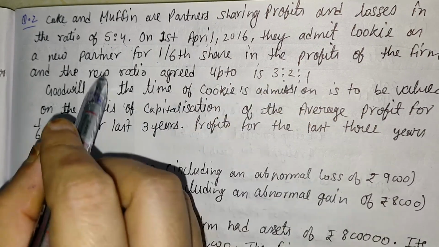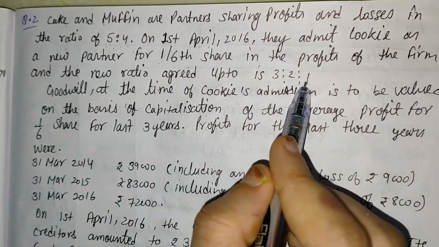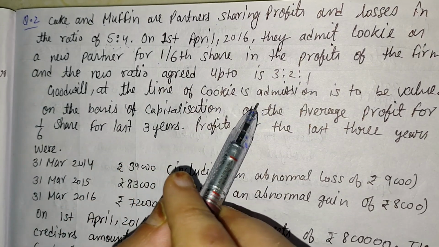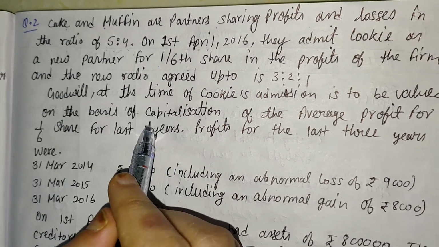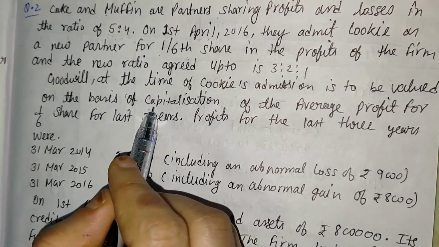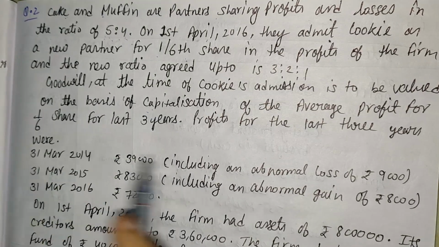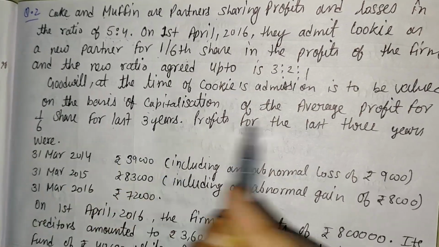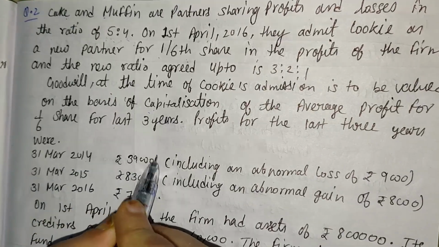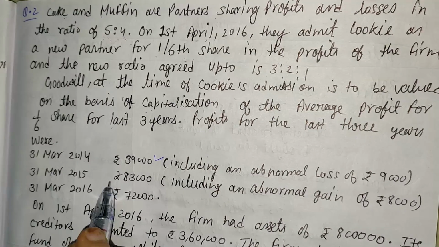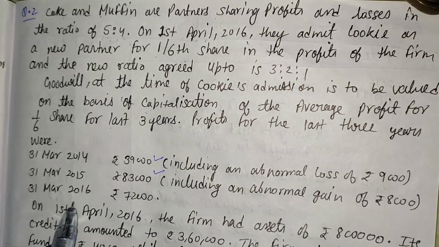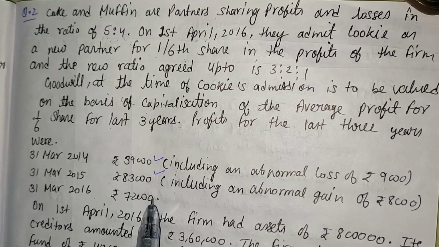It means in this question the old ratio is given, and the new ratio is also given. Goodwill at the time of Cookie's admission is to be valued on the basis of the capitalization of average profit method. It means capitalization of average profit method for the last 3 years. The profit for the last 3 years is given. 31st March 2014, the profit is 39,000. 31st March 2015, the profit is rupees 83,000.